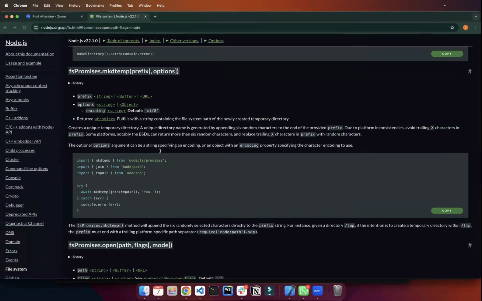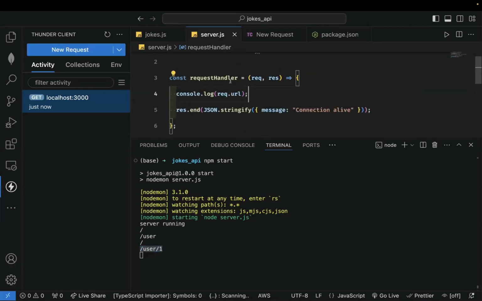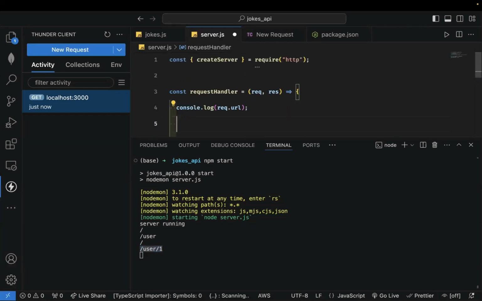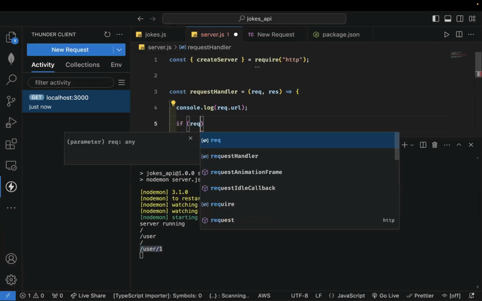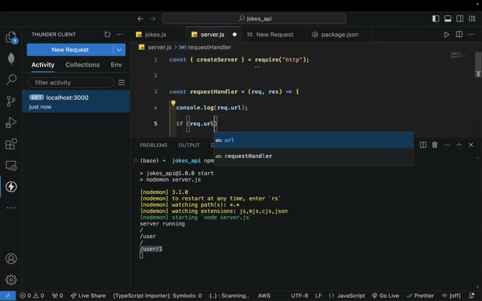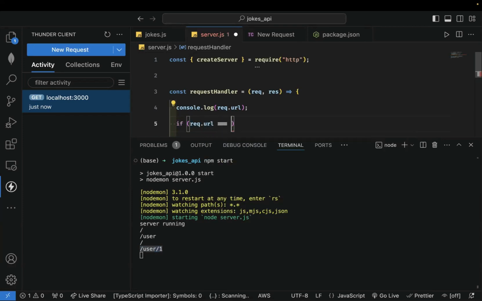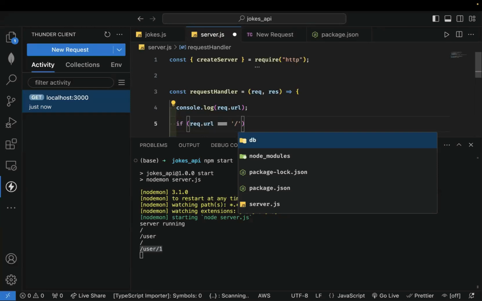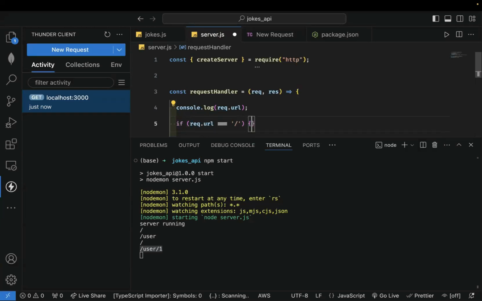So now what can we do in our server? We will say that if somebody is trying to access just the home route, we want to do something different. If we are trying to access another kind of route, we want to do something different. So let's just try: if request.url is equal to just /, what we want to do is